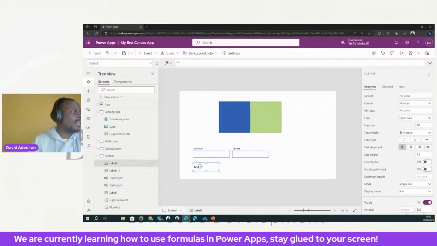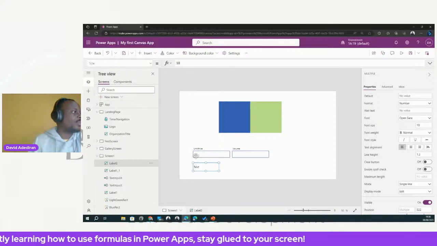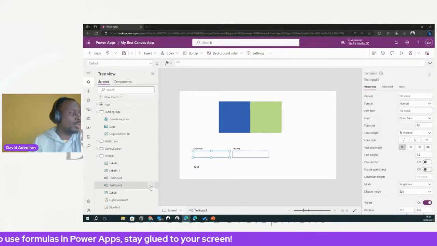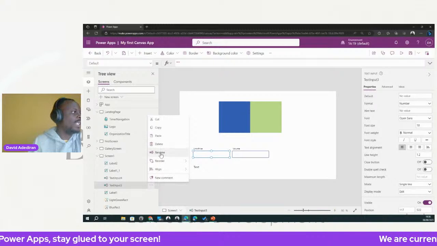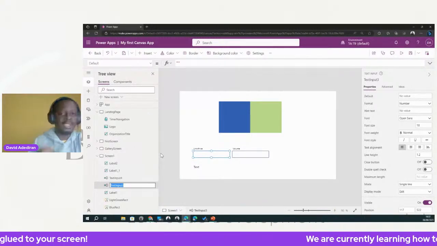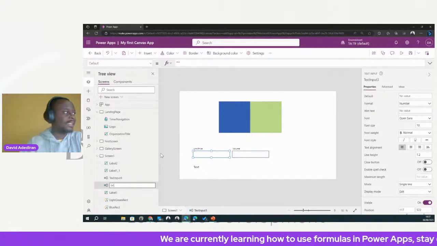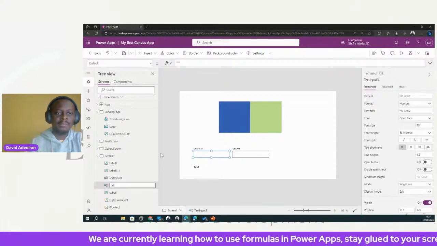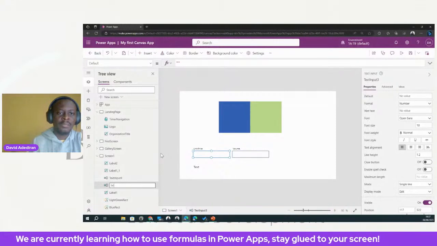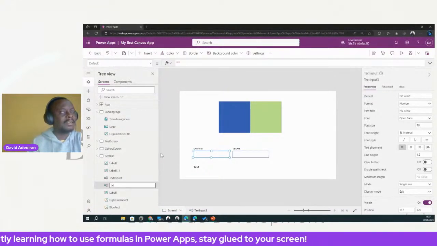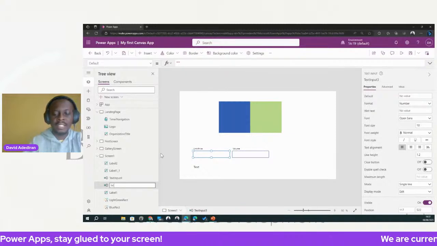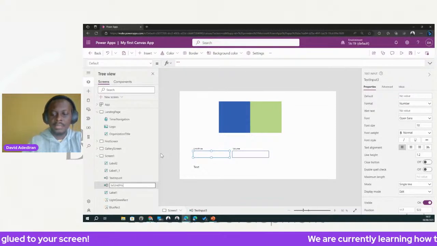Another thing I'm going to do is change the names of these controls. It's a good practice to change the name of the controls to reflect what they are. So I can call this TXT. This is best practice for text input; we tend to call it TXT. So that's what we'll do, and then we can call this unit price.